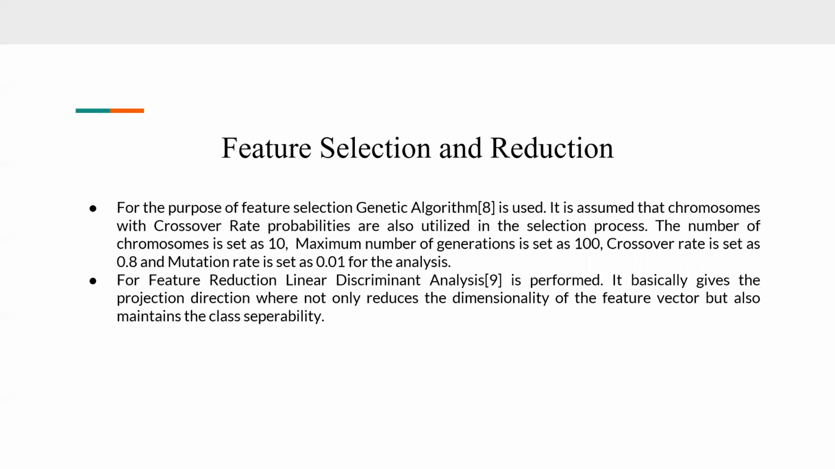For the purpose of feature selection, we have used genetic algorithm, and the various hyperparameters are set as below. For example, the number of chromosomes is set as 10, the maximum number of generations is set as 100, crossover rate is set as 0.8, and mutation rate is set as 0.01. For feature reduction purposes, linear discriminant analysis is performed. As we know, linear discriminant analysis is a technique for feature or dimensionality reduction, which not only reduces the dimensionality of the feature vector, but also ensures that the separability of the classes is maintained.